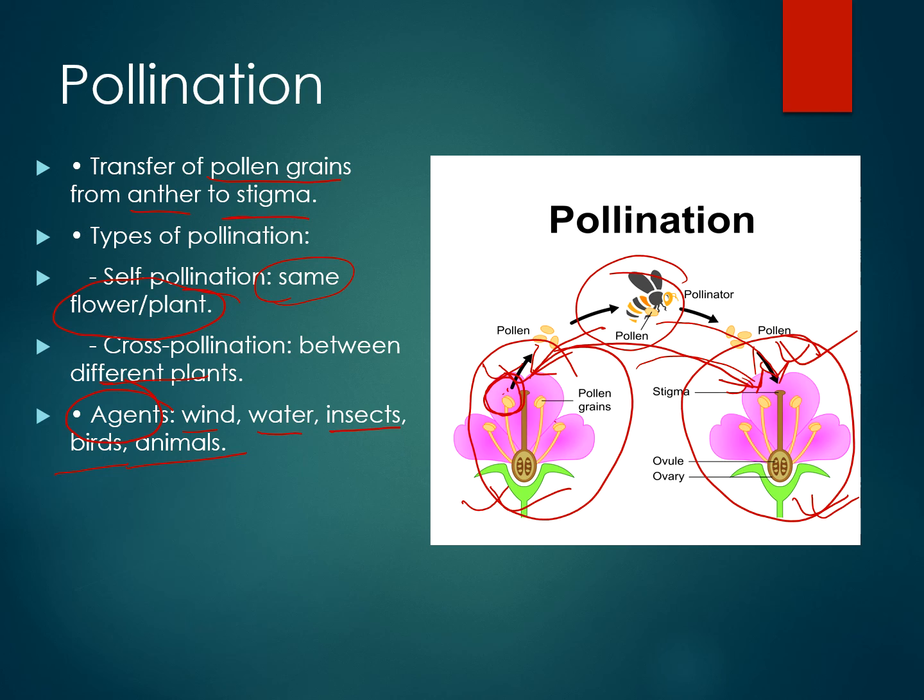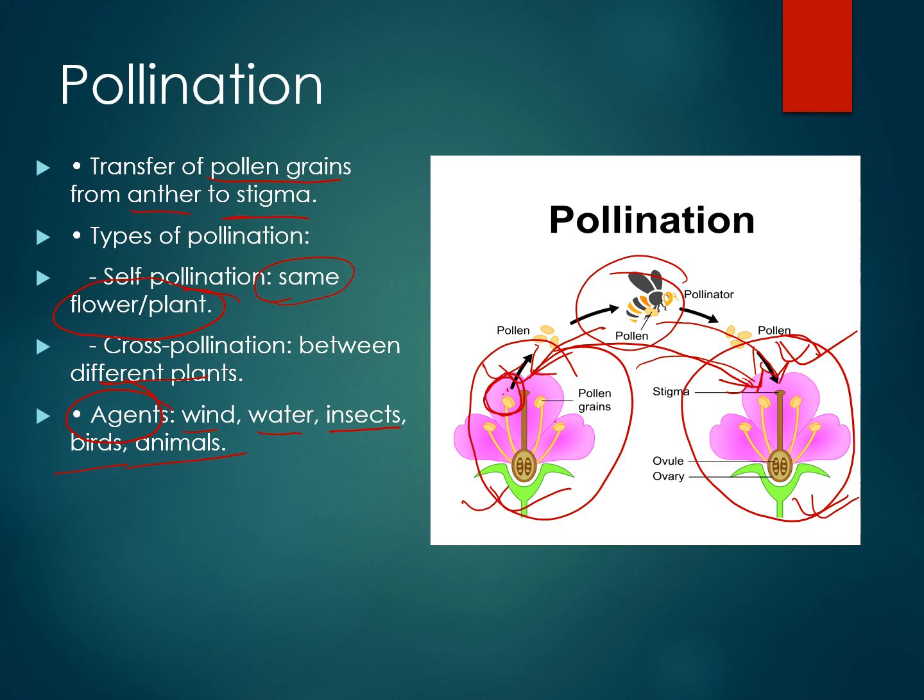Okay, is it clear? So cross pollination is possible in the same plant, which has separate male and female flowers, like unisexual flowers, and in different plants as well. From one flower to another flower, that is the event of cross pollination.